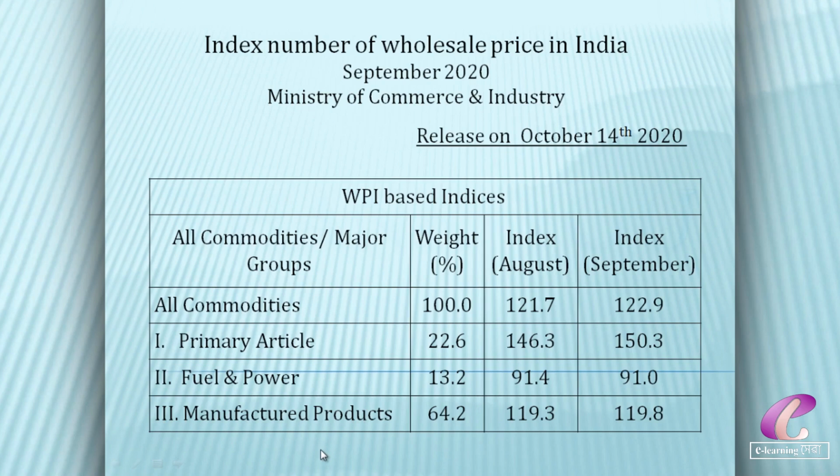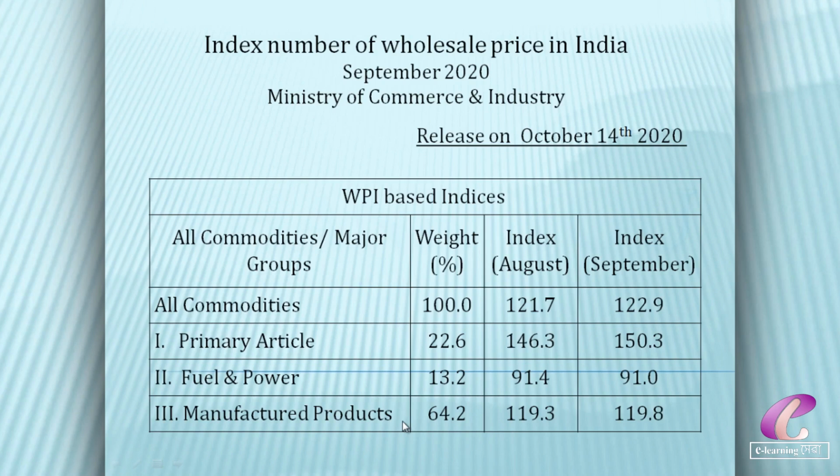Now the movement of the index for the various commodity groups is summarized as below. Here we have observed the index for primary articles increased by 2.70%, and similarly in the case of fuel and power, as you observe, it declined by minus 0.44%, and in the case of manufactured products, it increased by 0.42%.